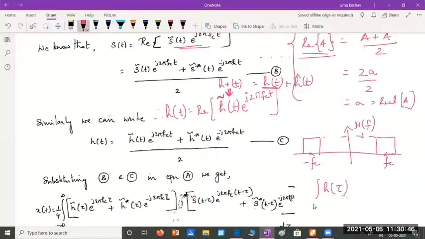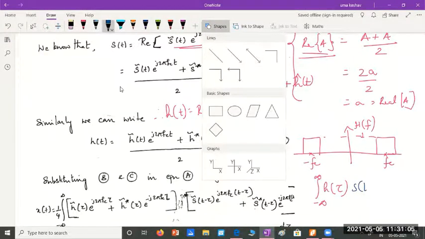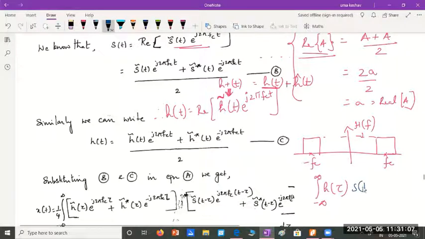h of tau, s of t minus tau, d tau. This is the convolution integral, and in that we have substituted the expanded values of h(t) and s(t).